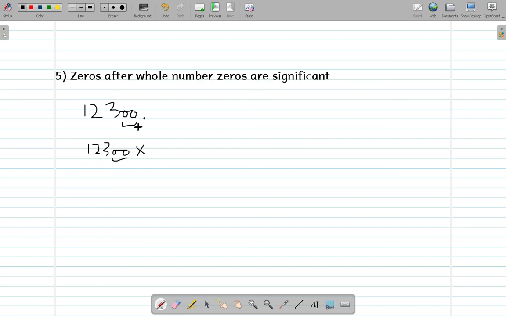But when there's a decimal here, these zeros become significant as well. And let's say there is 0125 here, in this case this zero would also become significant, as it comes in between these whole numbers. So in this case the zeros within the decimal or whole number range are significant.